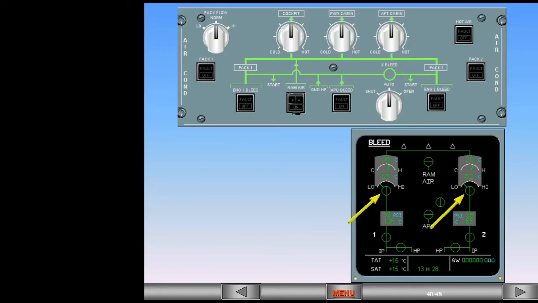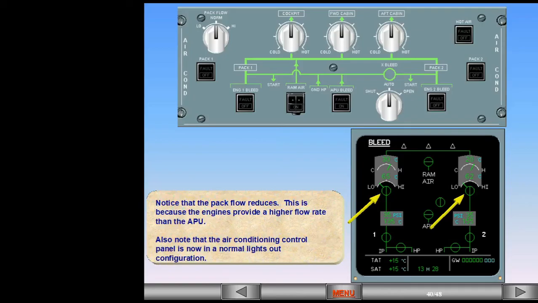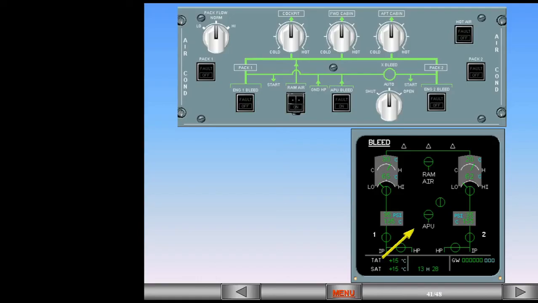Also note that the air conditioning control panel is now in a normal lights-out configuration. When the APU is shut down, the APU symbol on the bleed page is removed.